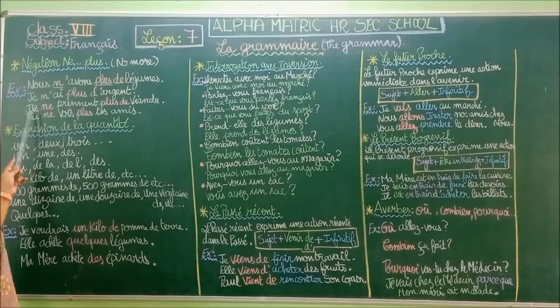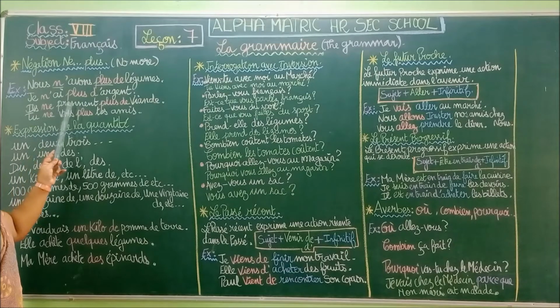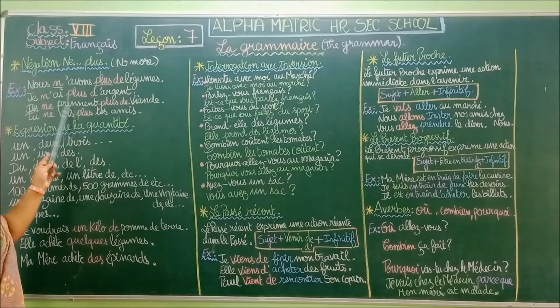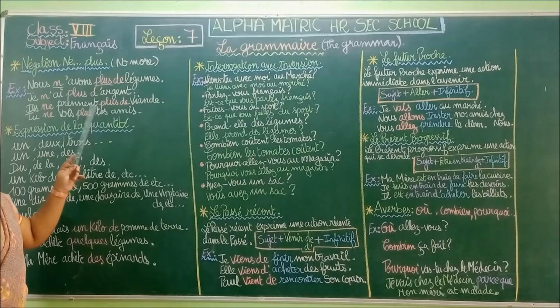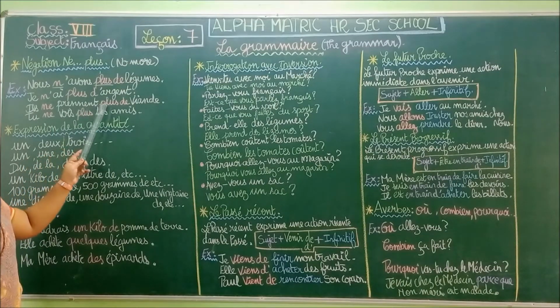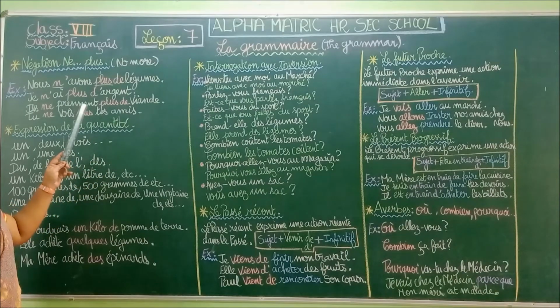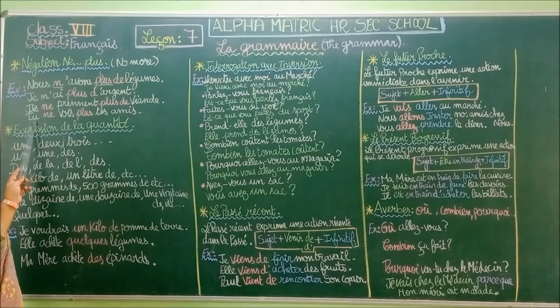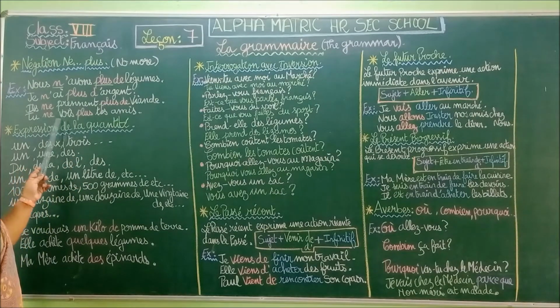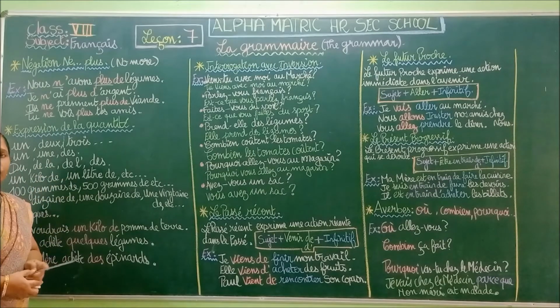Next example: ils ne prennent plus de viande. So they are not taking any more meat. Viande means meat. They don't take any more meat. Next example: tu ne vois plus tes amis. So you are not seeing your friends any more.